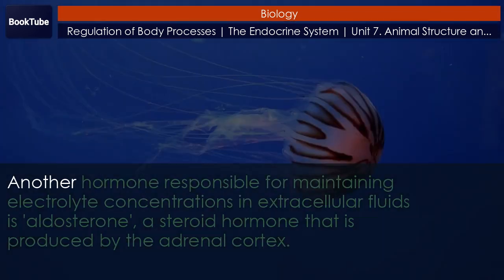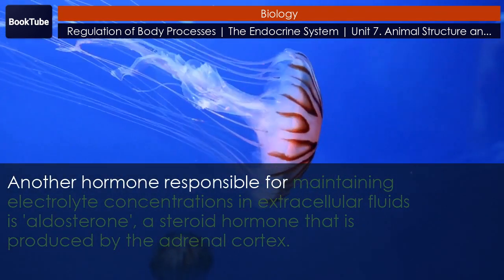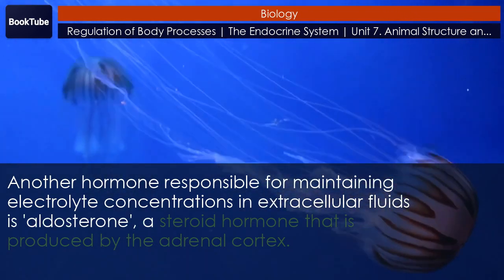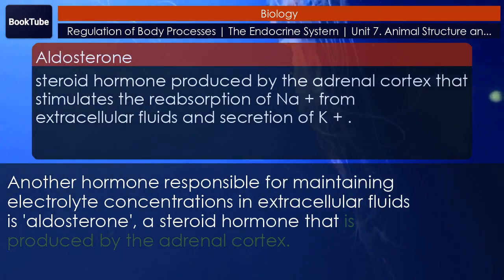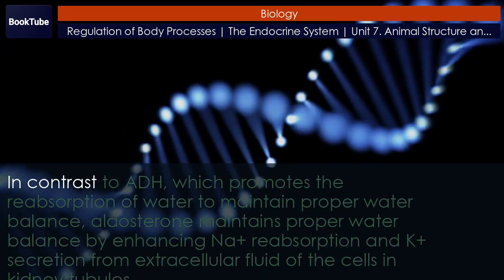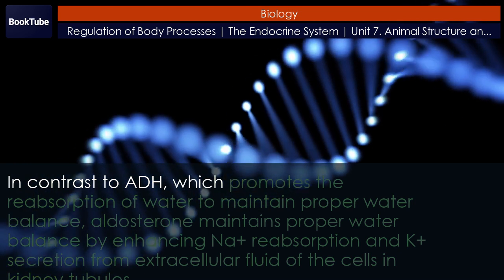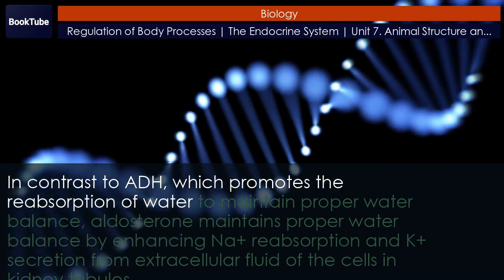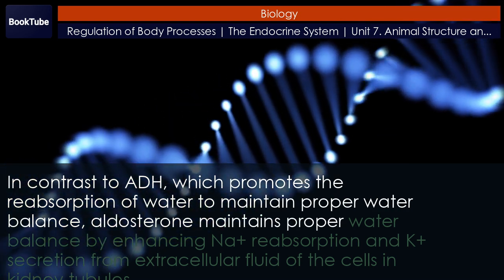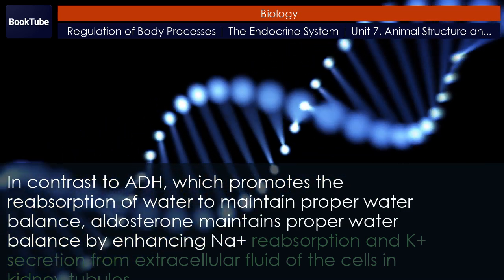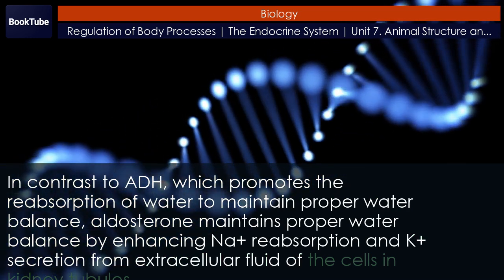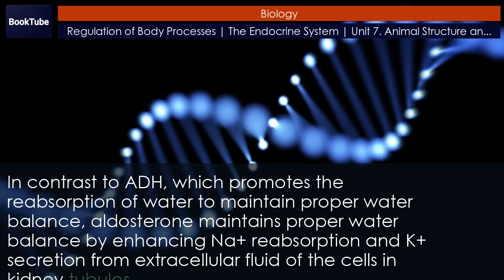Another hormone responsible for maintaining electrolyte concentrations in extracellular fluids is aldosterone, a steroid hormone that is produced by the adrenal cortex. In contrast to ADH, which promotes the reabsorption of water to maintain proper water balance, aldosterone maintains proper water balance by enhancing Na+ reabsorption and K+ secretion from extracellular fluid of the cells in kidney tubules.